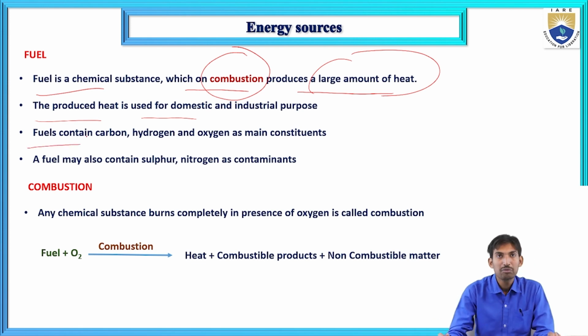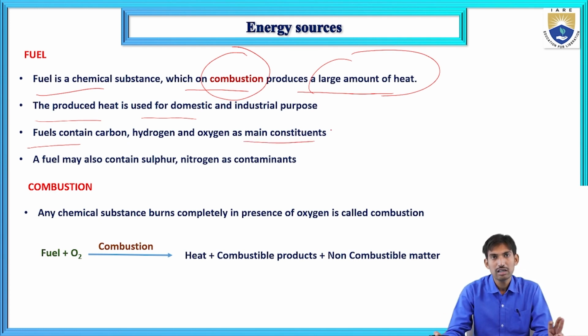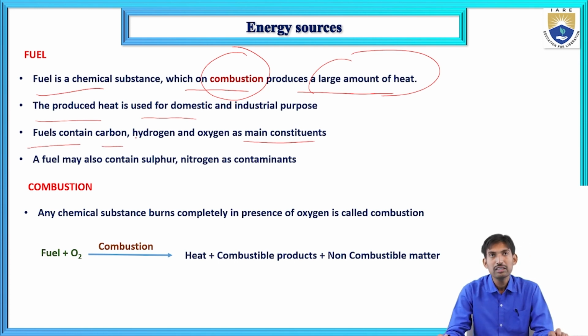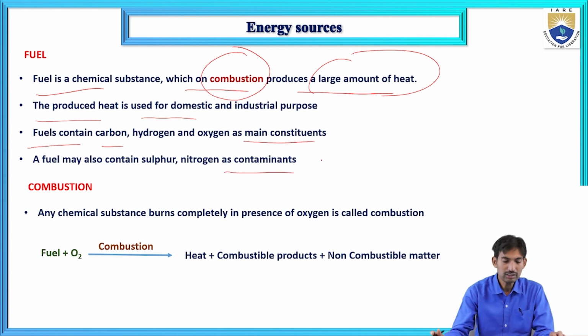Fuels contain carbon, hydrogen and oxygen as main constituents. What are the main constituents in the fuel? The main constituents in the fuel are carbon, hydrogen and oxygen. A fuel may also contain sulfur, nitrogen, water, etc. These are the contaminants present in the fuel.